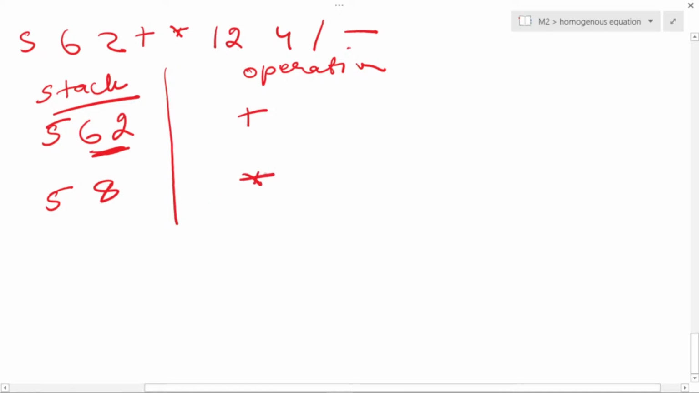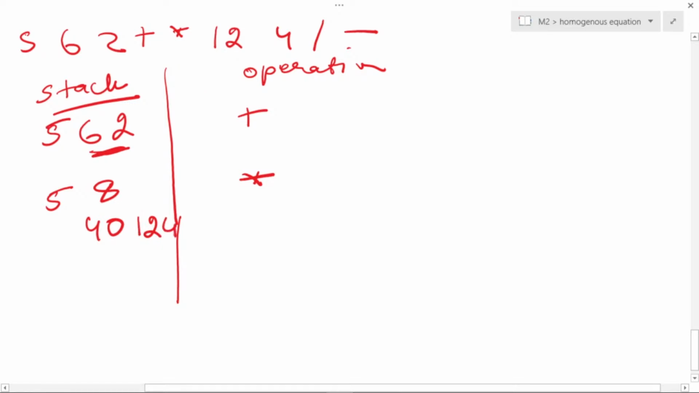Now what is coming? Into. So whenever you are getting into, you have to pop out these two and then do this operation on that. So 5 into 8, you are going to get the answer as 40 and push it back into the stack. Okay. Now next you have 12. So 12 you are going to enter into the stack.